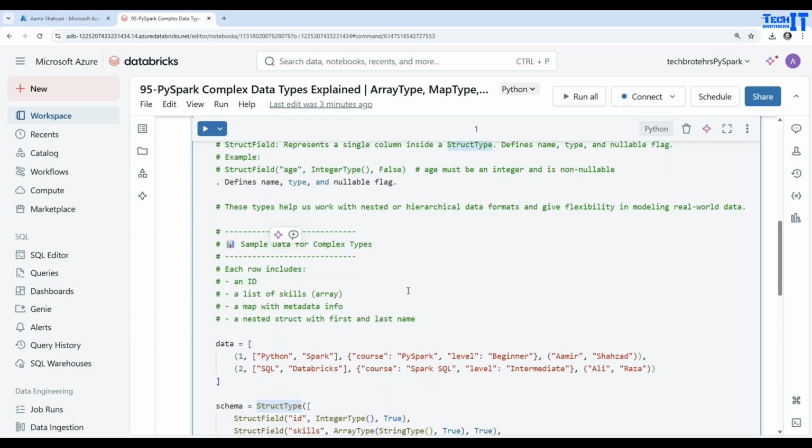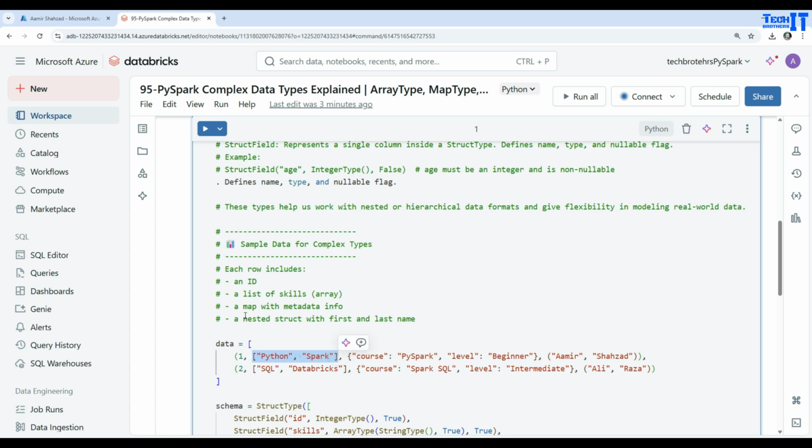Now here is my sample data that I'm going to show you. The very first thing, if you see right there, we have this ID, and this ID is an integer, so very simple, no big deal. Then we have a list of skills, that's an array, and you can see the square brackets, and there's just a list right there. So this is a list of skills, and this is ArrayType.